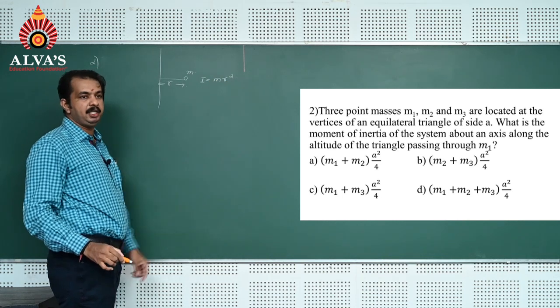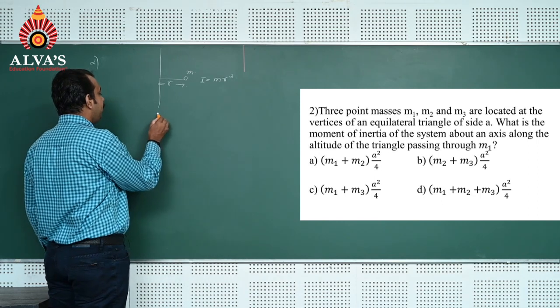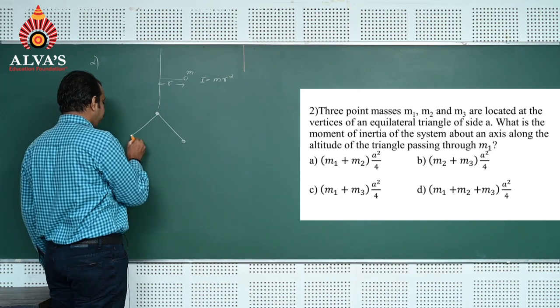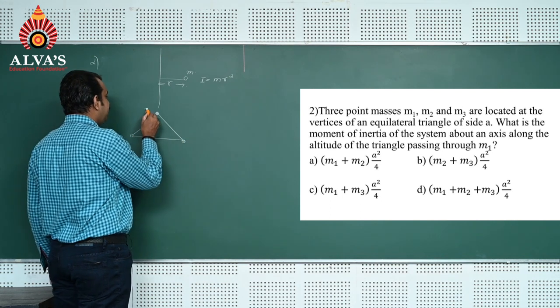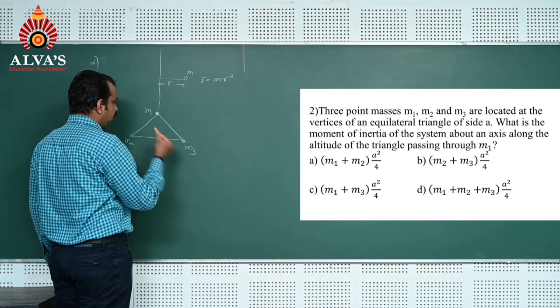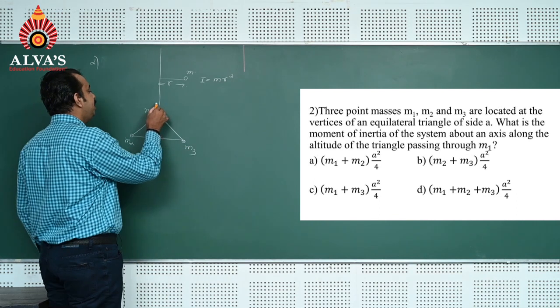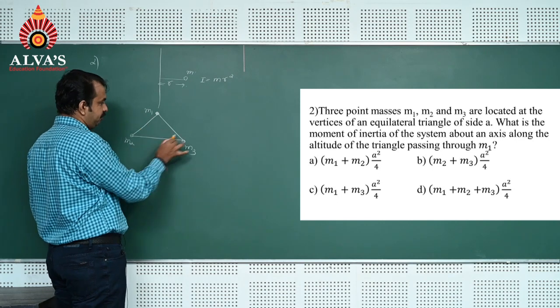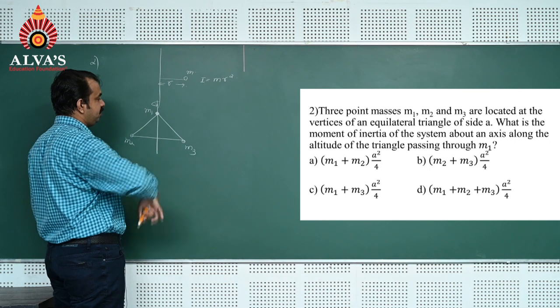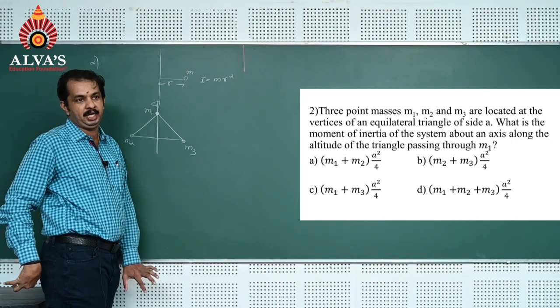Here, as given in the problem, there are 3 particles of mass m1, m2 and m3 located at the vertices of the triangle. The question asks the moment of inertia of this system, that is, of this triangle, about the axis passing through the altitude of the triangle.